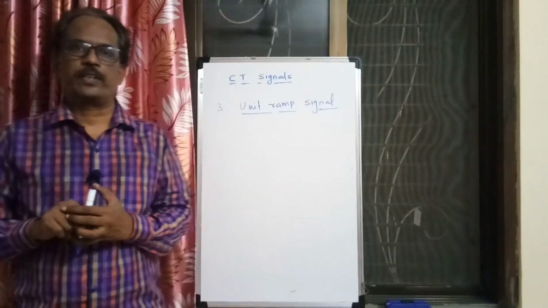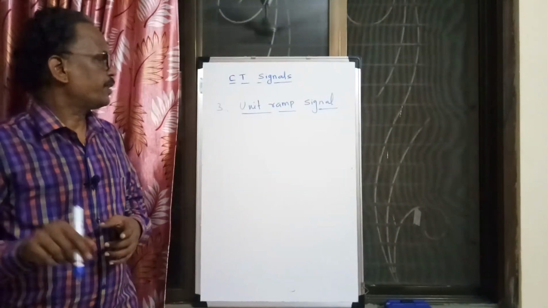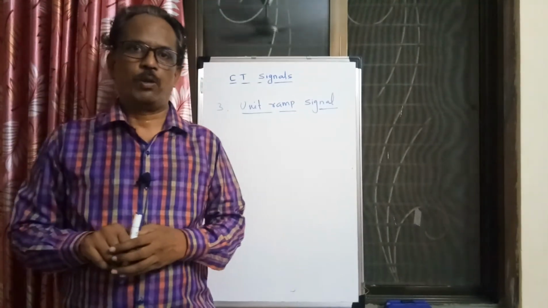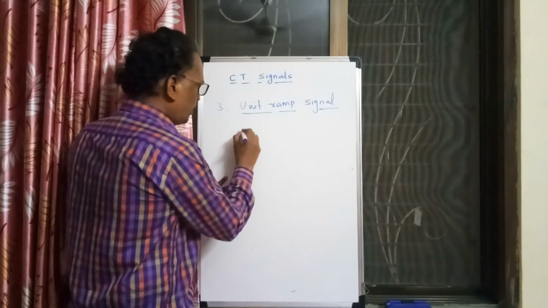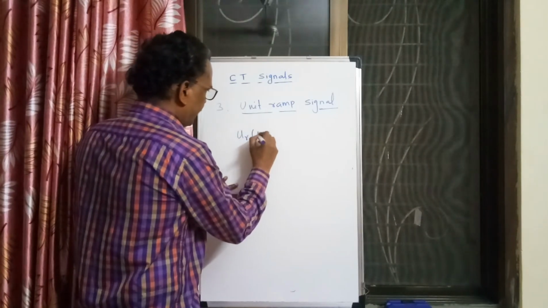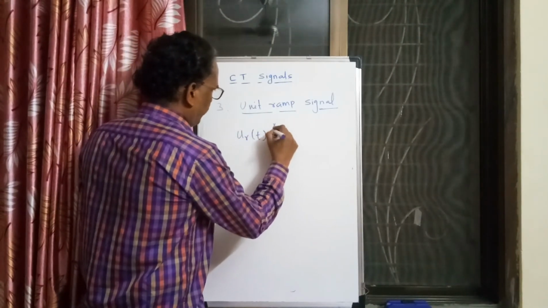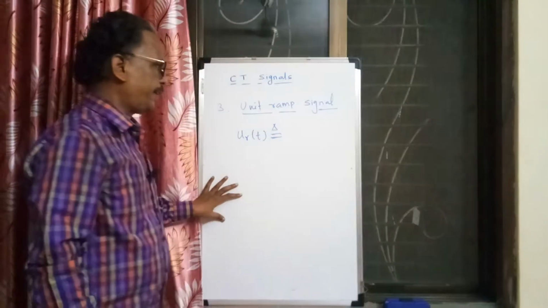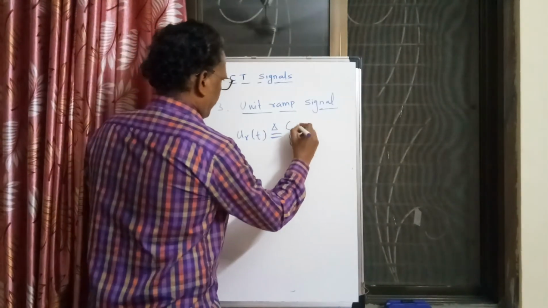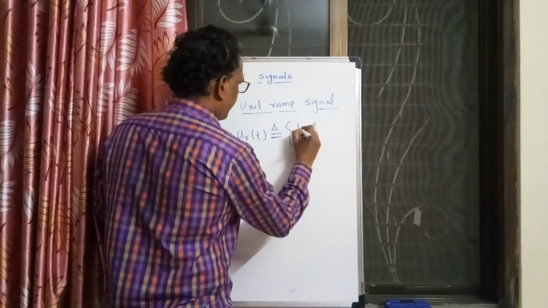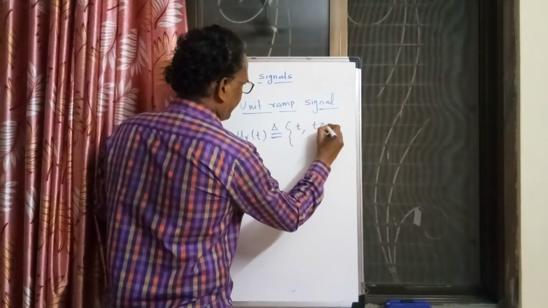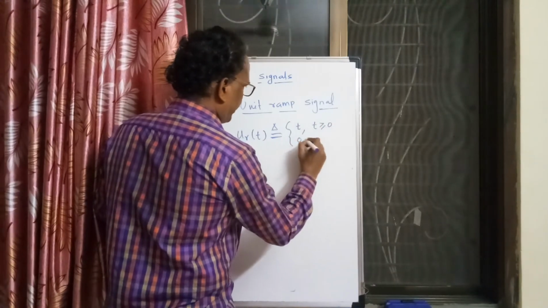The unit ramp signal is another standard signal in the continuous domain. It is denoted by u suffix r of t, and defined as t when t is greater than or equal to 0, and 0 otherwise.